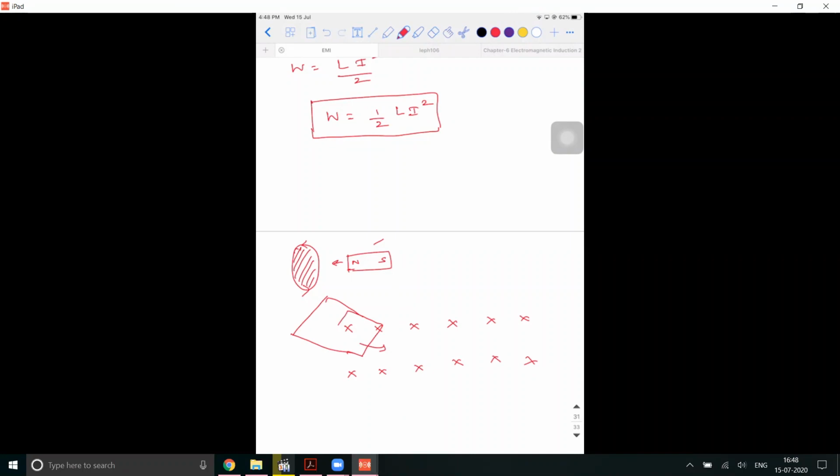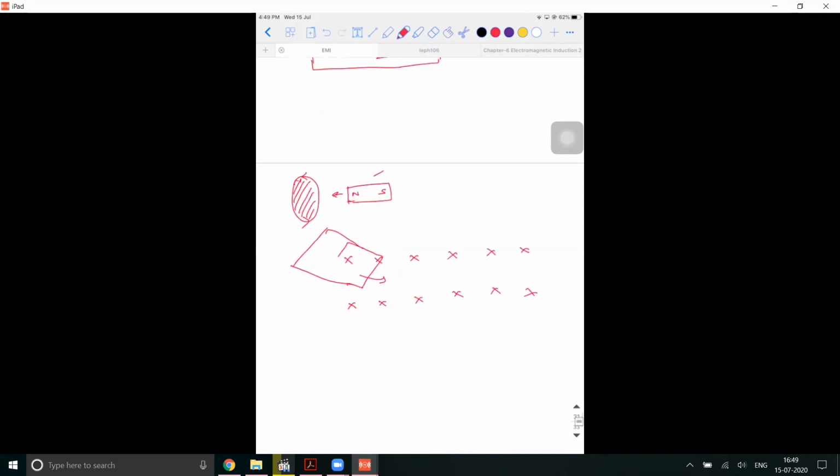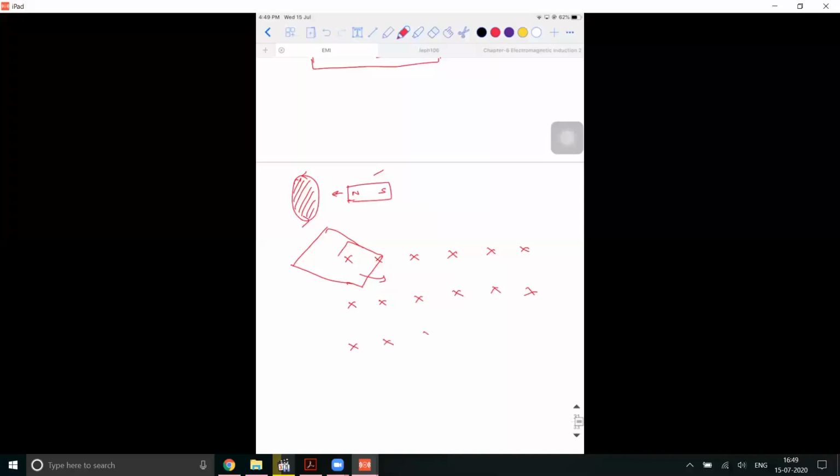So when that is happening, according to Lenz's law, what should happen? It should induce an EMF, right? And that induced EMF in turn should induce a current. Since you are using aluminum, which is a good conductor of electricity, the current will get induced in such a way. I've taken the magnetic field like this, so you're acting like which pole? North pole. You're acting like the North Pole.